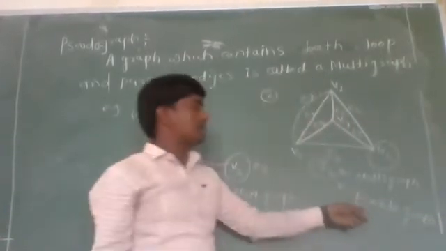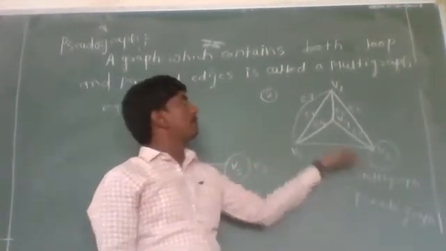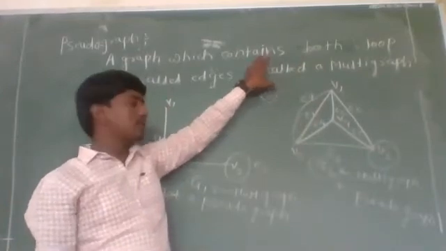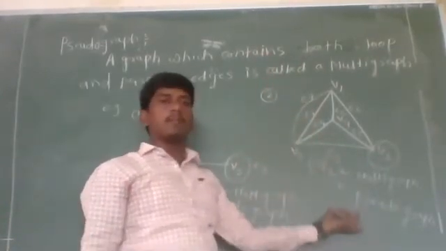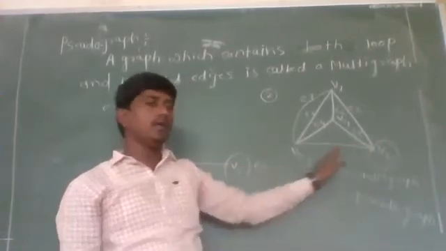A pseudograph is always a multigraph, because for multigraph we require either a loop or parallel edges, and pseudograph contains both loop and parallel edges. Therefore, every pseudograph is a multigraph, but the converse need not be true.